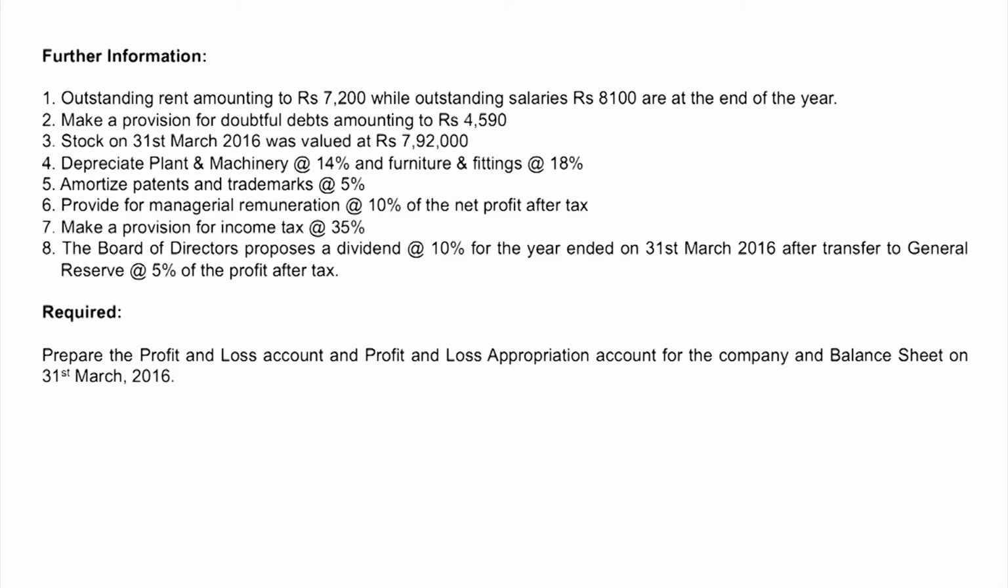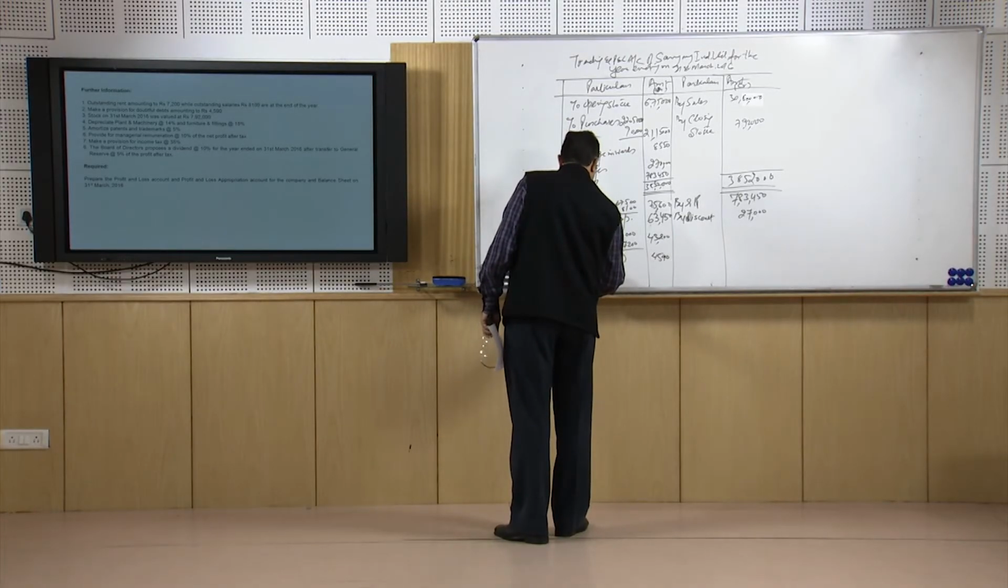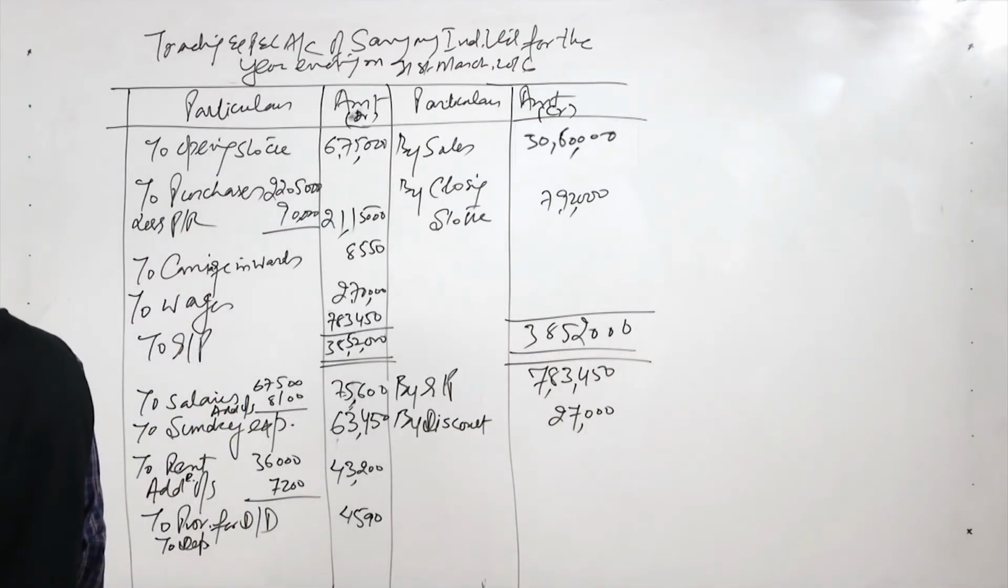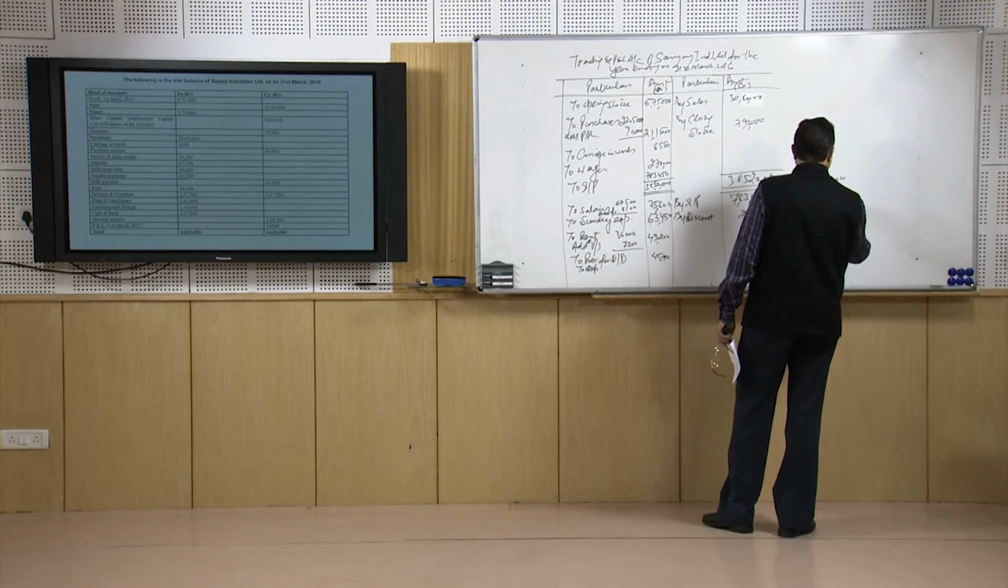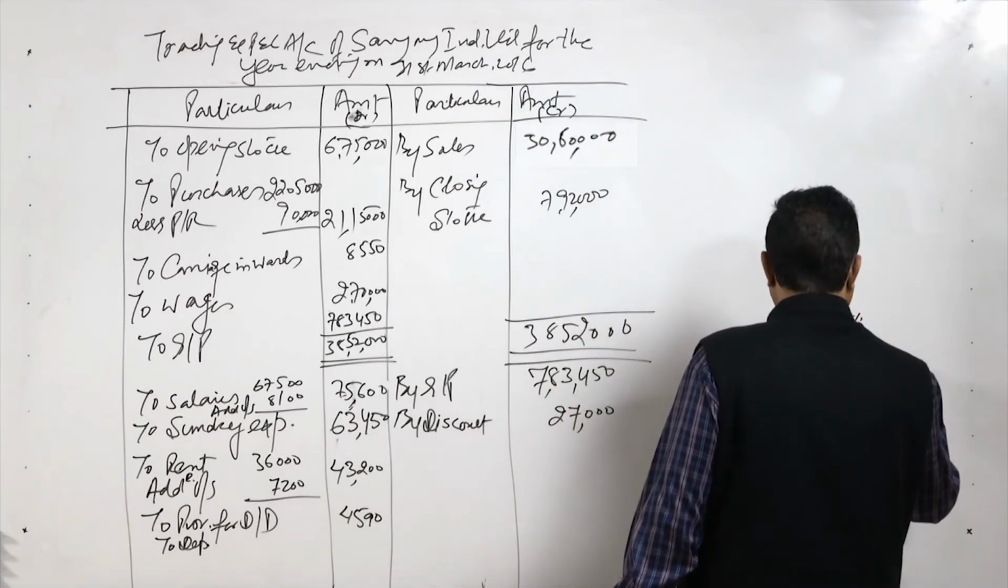Stock on 31st March 2016 was valued at this, we have taken. Now another major expense is depreciation: plant and machinery at 14% and furniture and fittings at 18%. The plant and machinery figure here is 2,61,000, and the furniture and fittings figure is 1,53,000. So this is 14% and this is 18%.